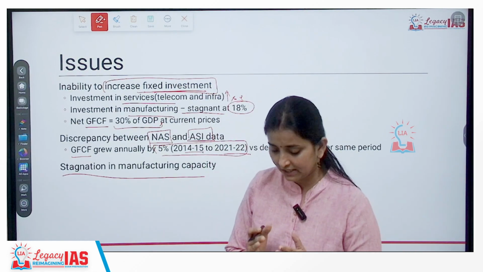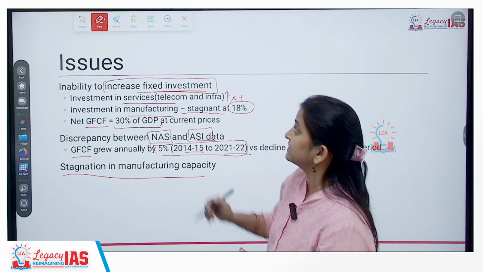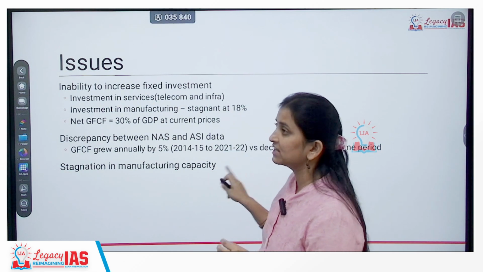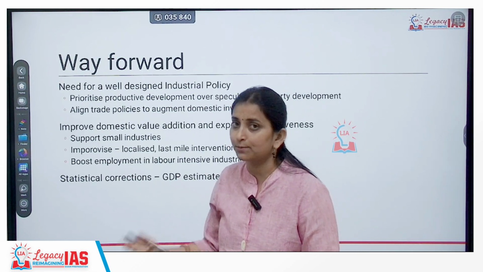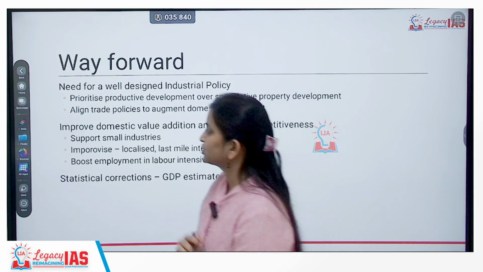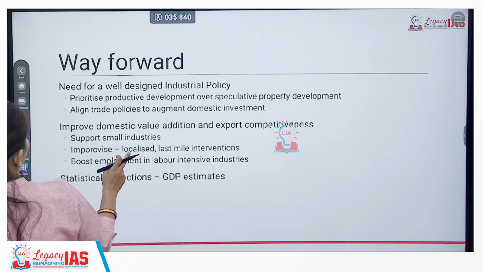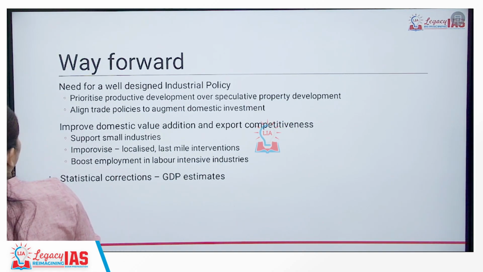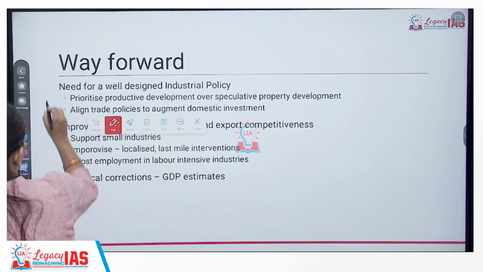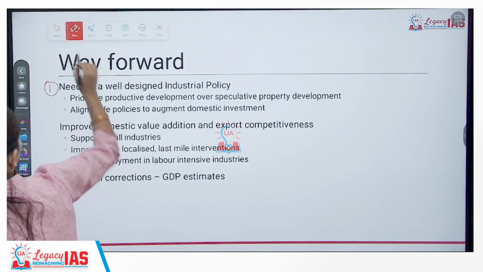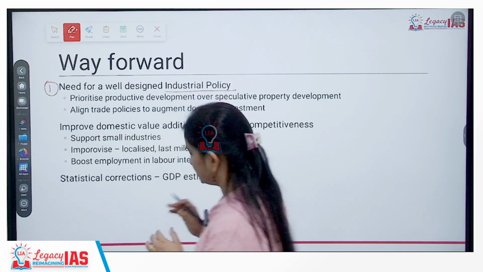There is a stagnation in manufacturing capacity. So overall manufacturing sector has not been able to increase the production. Okay? So what should be the solution? Solution can be that we need to develop a well designed industrial policy. Okay. इंडस्ट्री से रिलेटेड एक पॉलिसी लेकर आना होगा. We need to bring that.